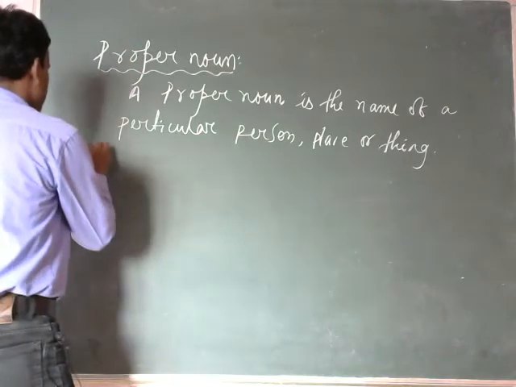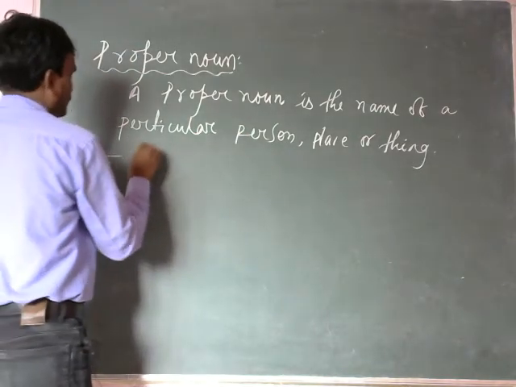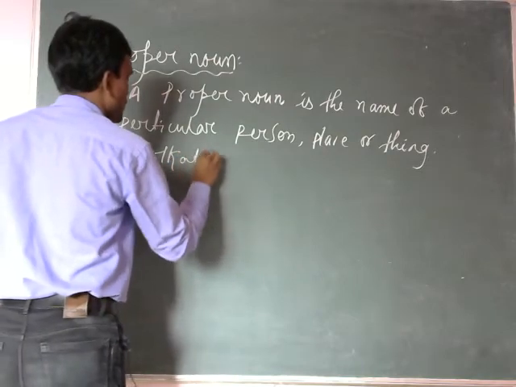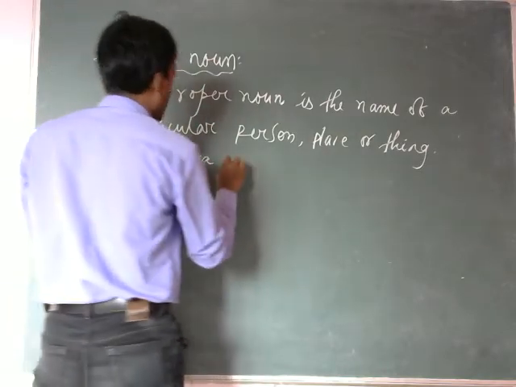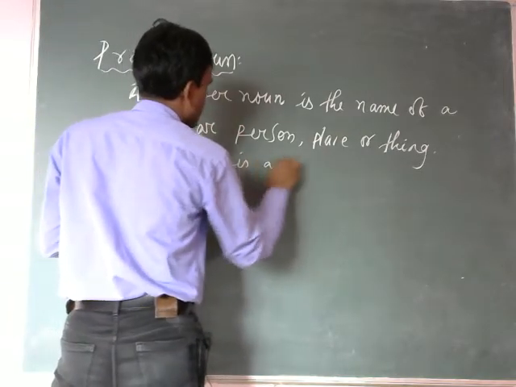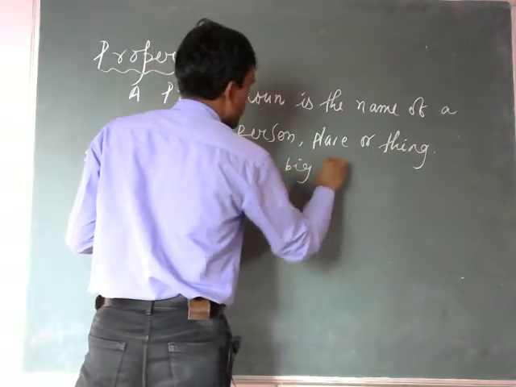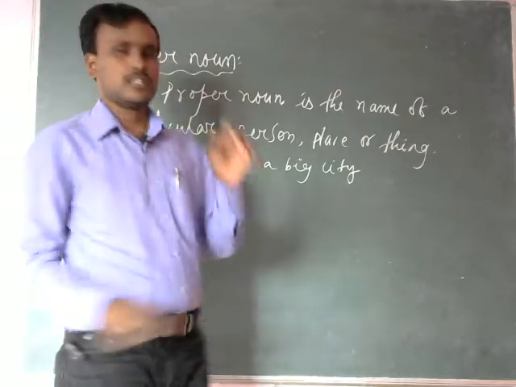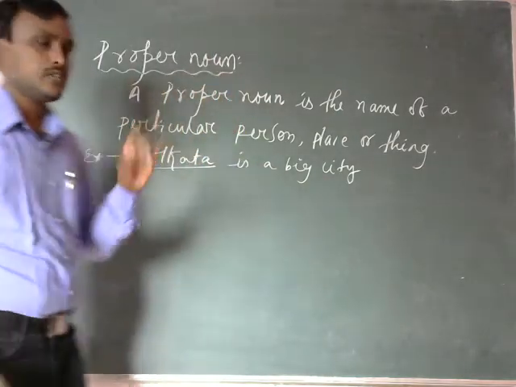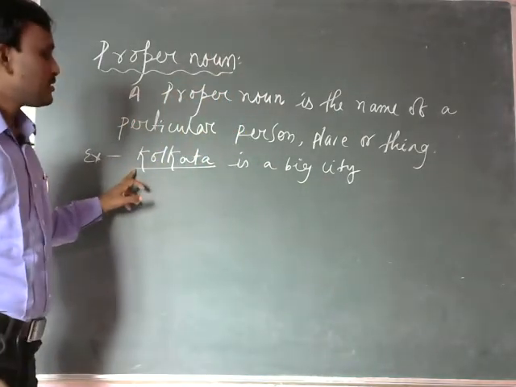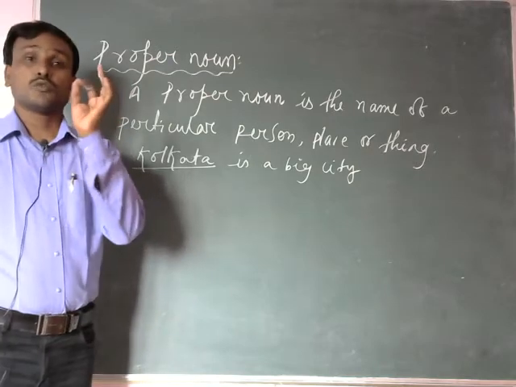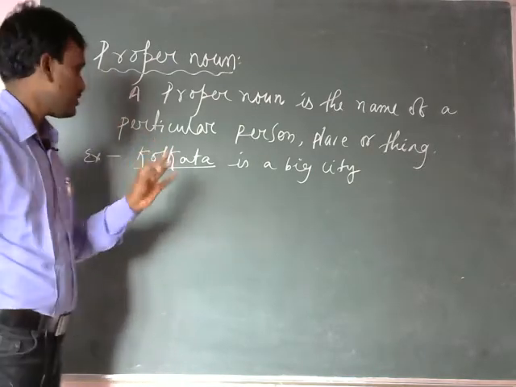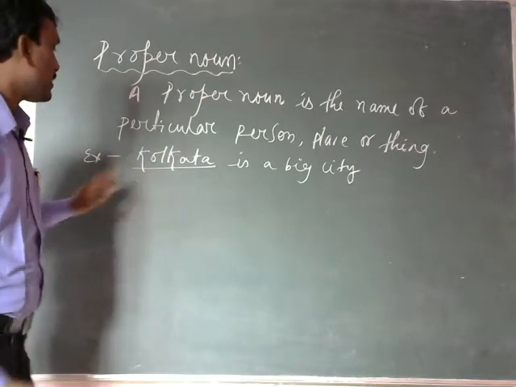As for example, Kolkata is a big city. Here Kolkata is proper noun. Why Kolkata is proper noun? Because Kolkata is the name of a particular place. So Kolkata is proper noun.